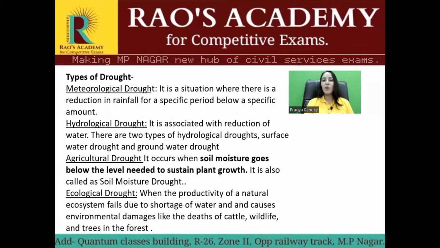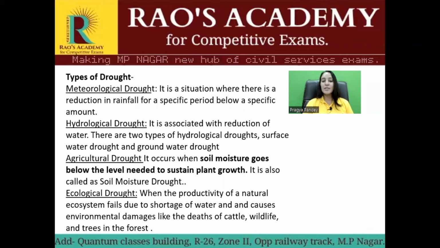Let's understand these one by one. First is meteorological drought. This is a situation where there is a reduction in rainfall for a specific period below a specific amount. The next one is hydrological drought. It again consists of 2 kinds of drought: one is the surface water drought and another one is the groundwater drought. The third one is the agricultural drought. It occurs when soil moisture goes below the level needed to sustain plant growth. It is also known as the soil moisture drought.